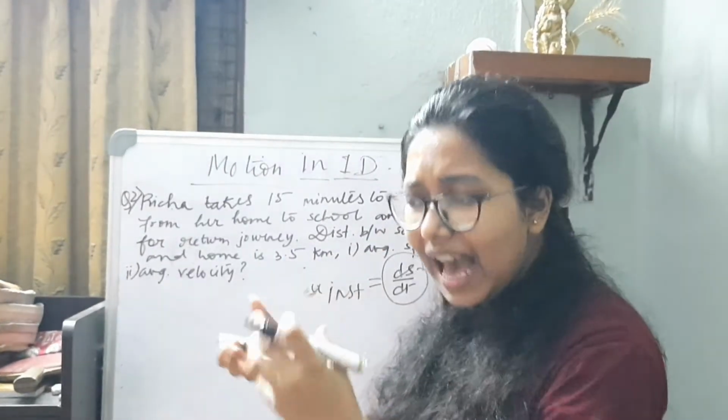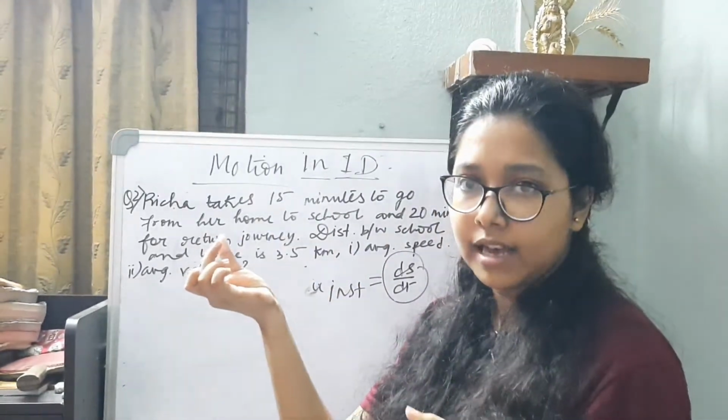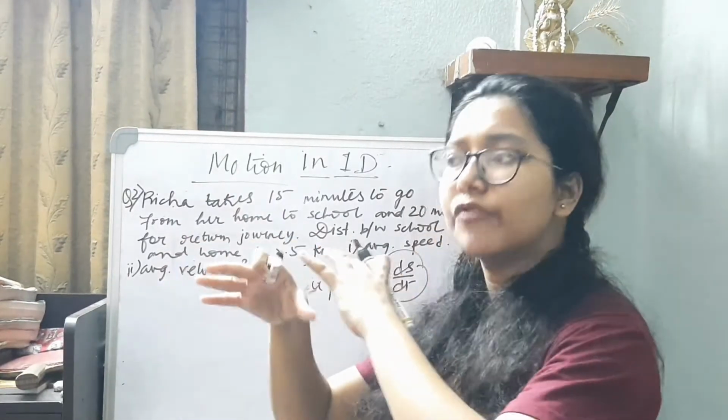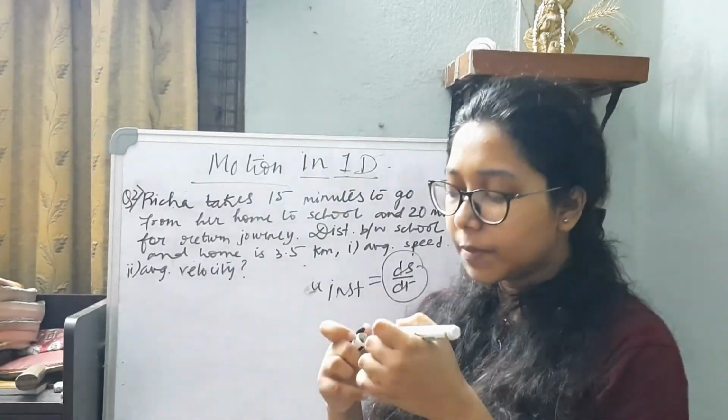Because when I go for the average speed, I don't know what its speed was at that point of time, because I am going for the average of the entire journey. I don't know what happened in between. So instantaneous speed is equally important.